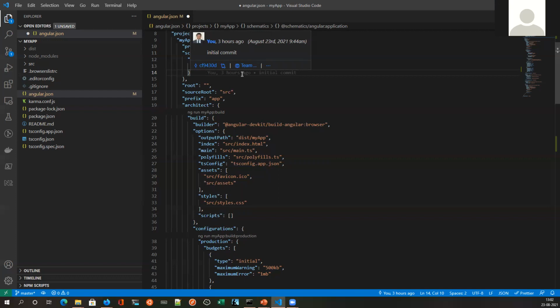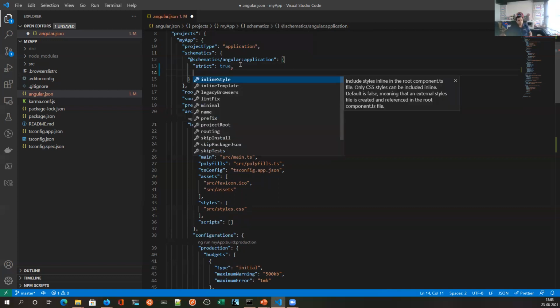Okay. And Chintan, what are the other possible options which can be given, just like strict is true, on the schematics? You can just put and do this control space. So all these things are there, and their descriptions are also written there.